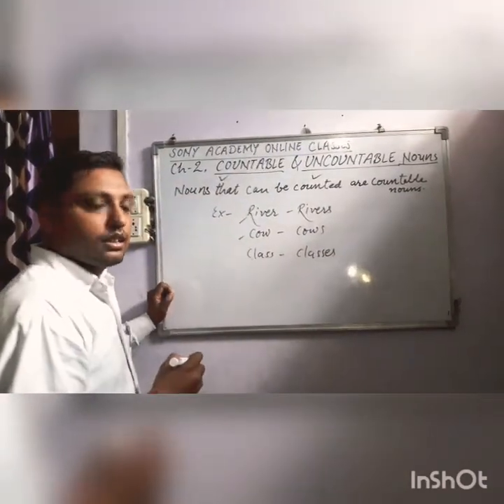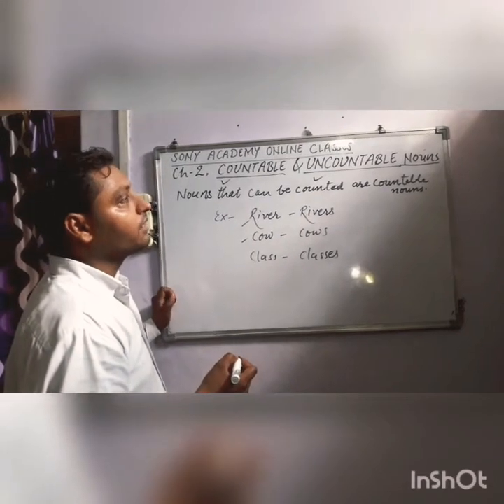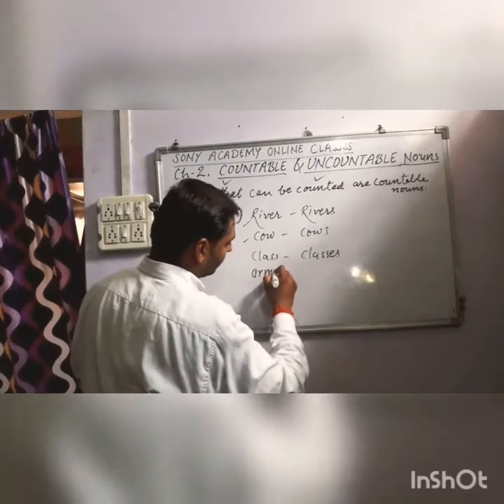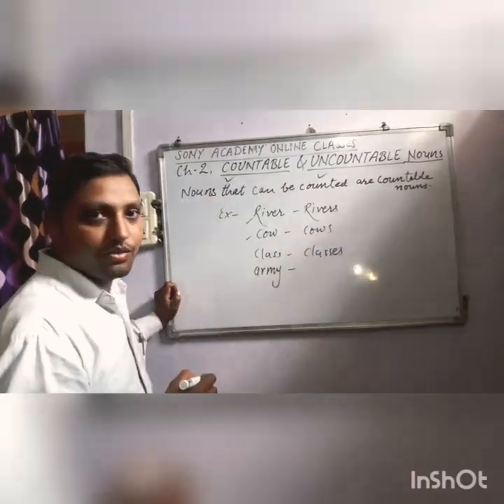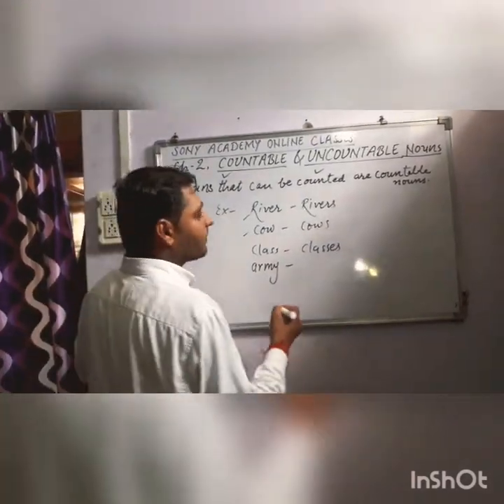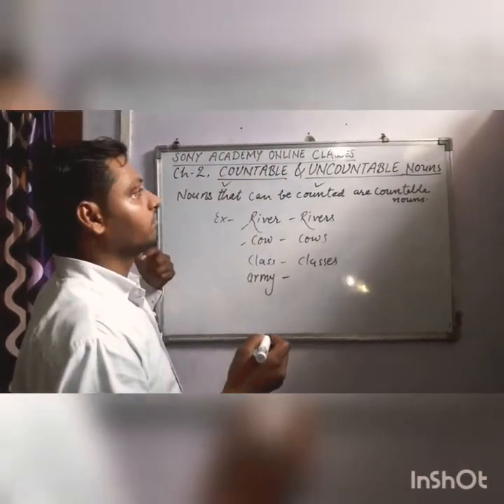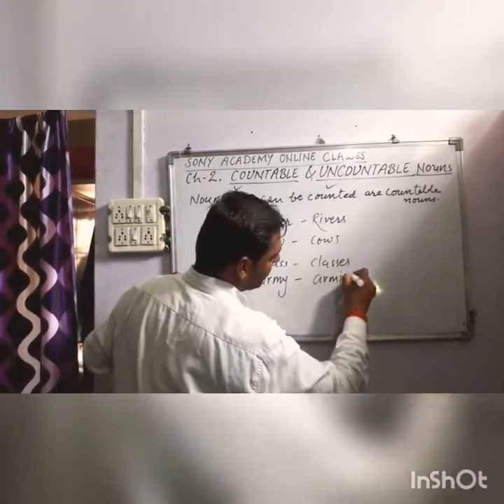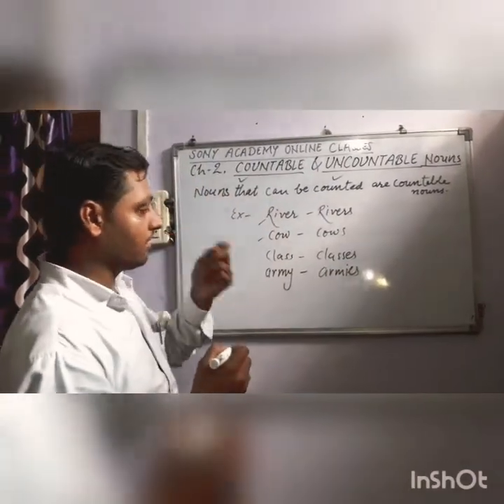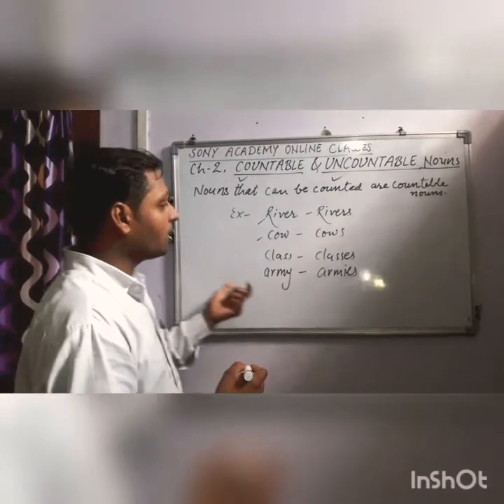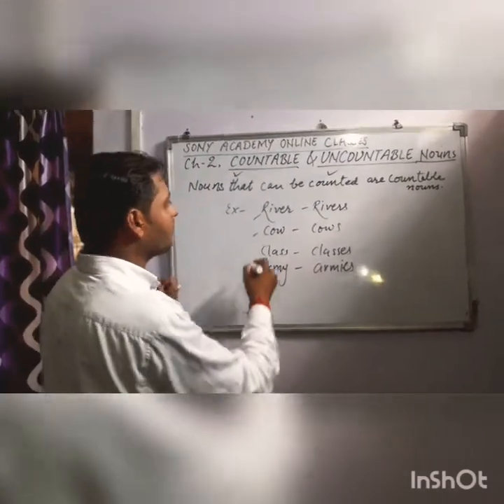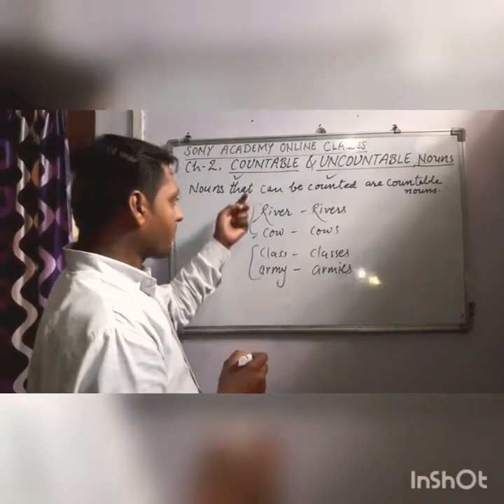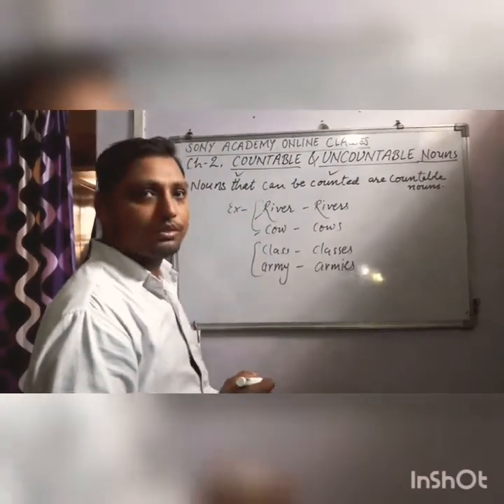Okay. Another word, if you want to take, you can say army. Army is a collective noun. If there are a number of armies, you can say armies. I mean, if there are armies of different nations, you can call them armies. Okay. So these are the examples of common and collective nouns. They are generally spoken as singular and plural, both.